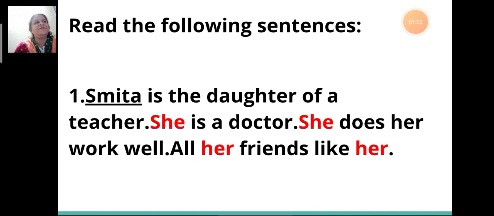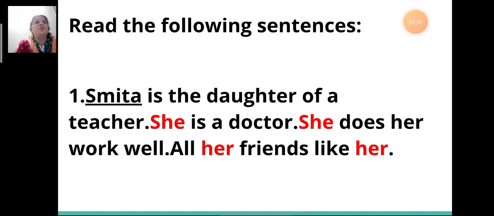Now, instead of using the name Smita again and again, in the subsequent sentences it is replaced by she and her, which are highlighted in red. These are called pronouns as they are used instead of nouns. So she, her, and her are pronouns.